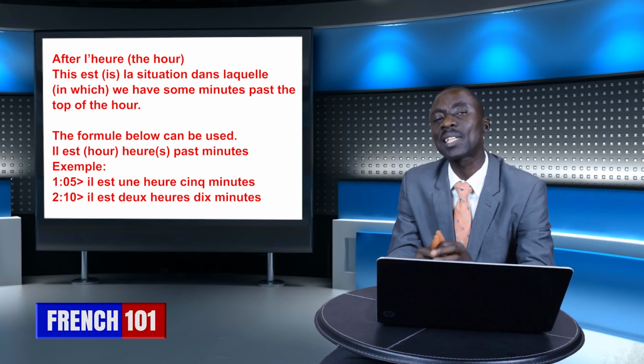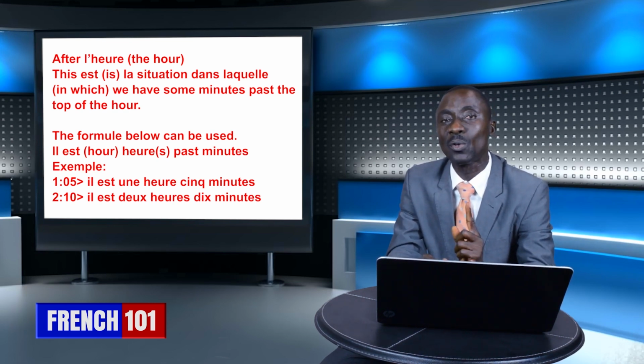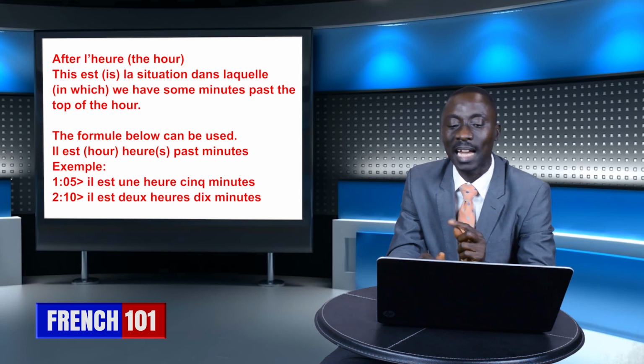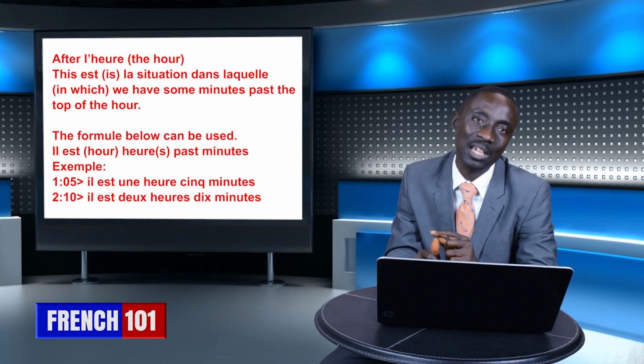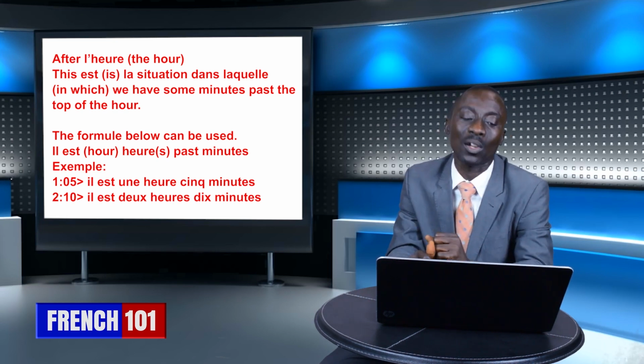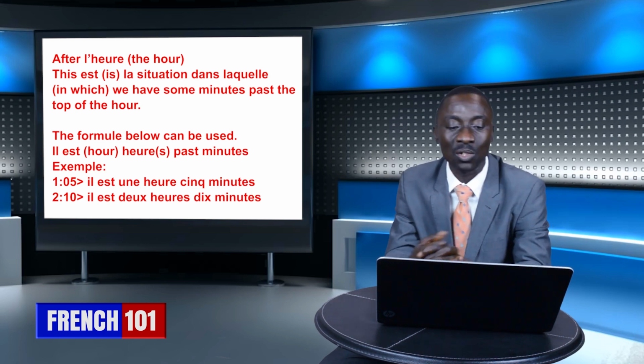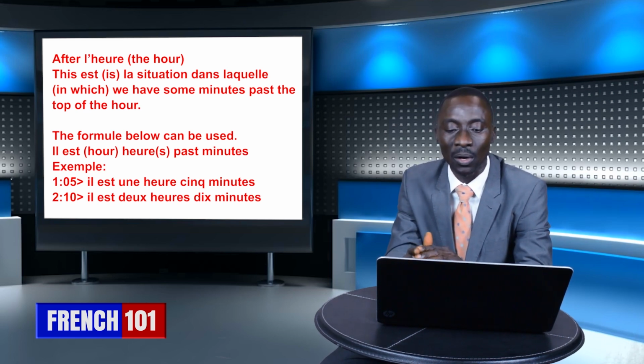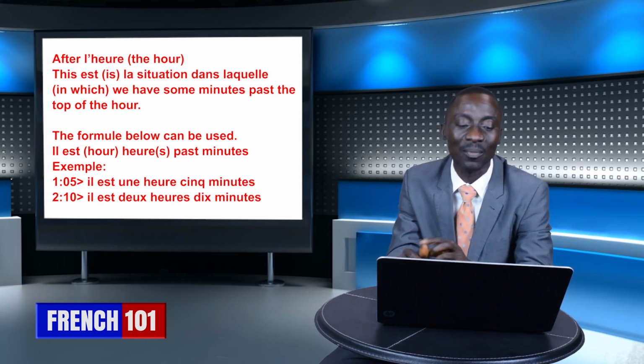Of course, one thing you need to note again there is that in as much as it's une heure, there is no S attached to the heure there. But every other one, S is attached to the heure. So, une heure is 1 o'clock, one single o'clock. So, the S is not attached. So, we have, il est 1h05. How many minutes past 1 o'clock? 5 minutes. So, you have, il est